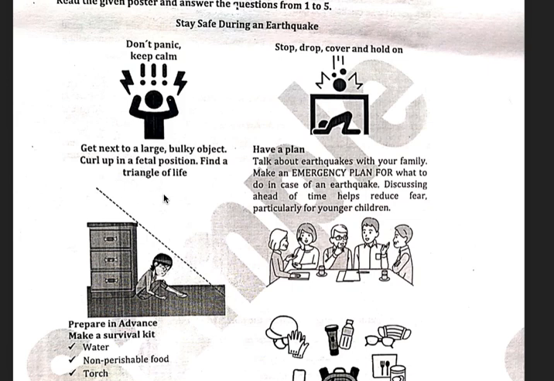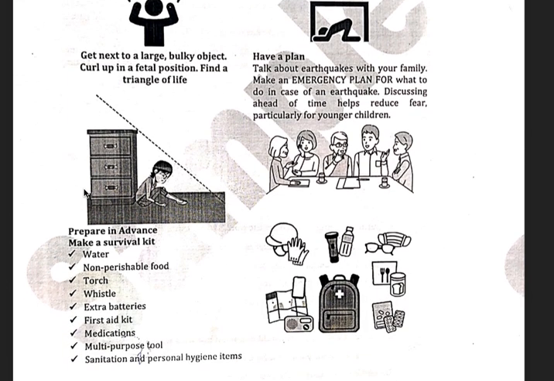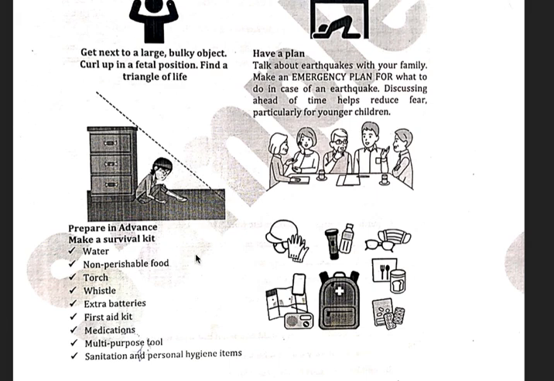Find a triangle of life. So they have not really told what a triangle of life is, but if you look at the next image, you will understand what triangle of life is, right? You see this drawer, right? This set of drawers. You will see this child is sitting next to this drawer, and you will see a line which we can call hypotenuse of a triangle, and this is the area in which the child is sitting that would remain safe during an earthquake because she's sitting next to a bulky object, right? A large bulky object.